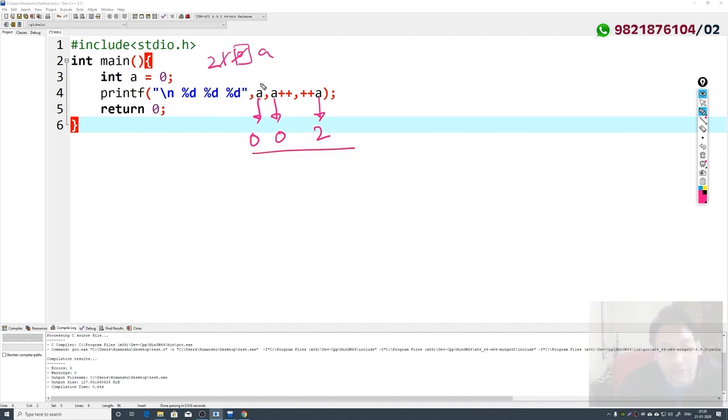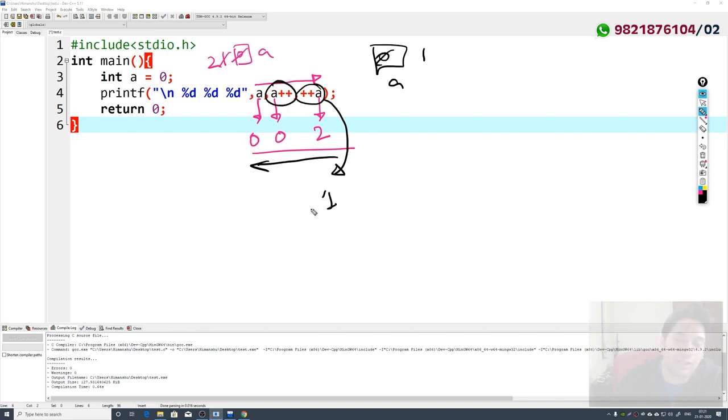In that case you have thought that the values will be evaluated from left to right. But again we are not getting the output as 002. If I execute this from right to left, then what will happen? Initially the value of a was 0, this value will become 1 and then 1 will be printed, and then this value here 1 will be printed, and then this value will become 2 and here 2 will be printed. In that case the output should be 211, correct?